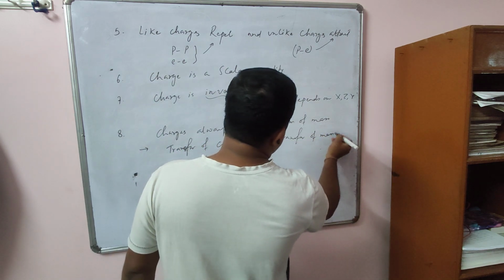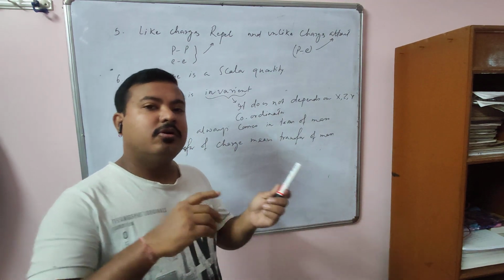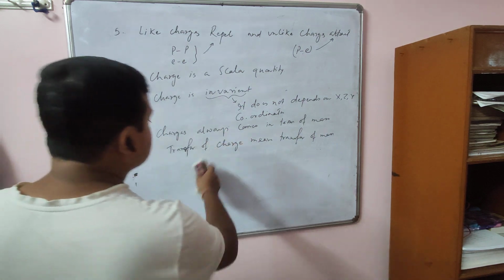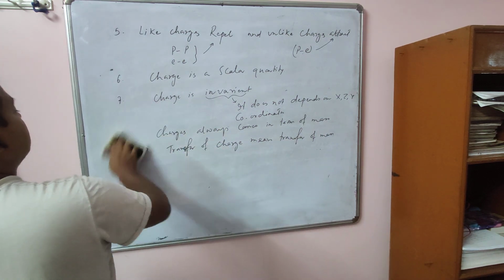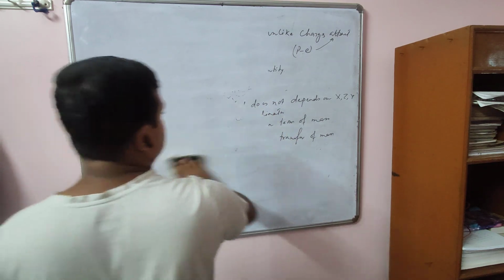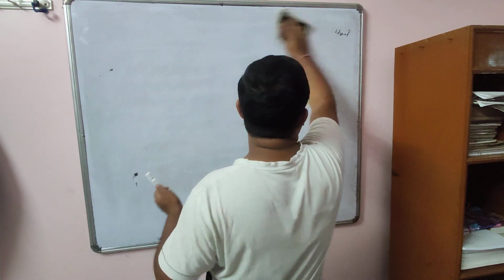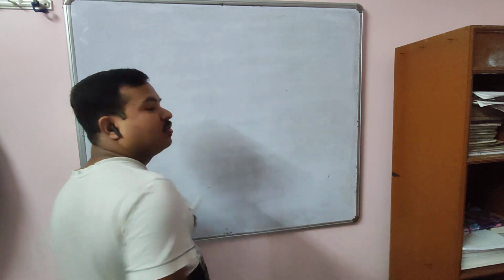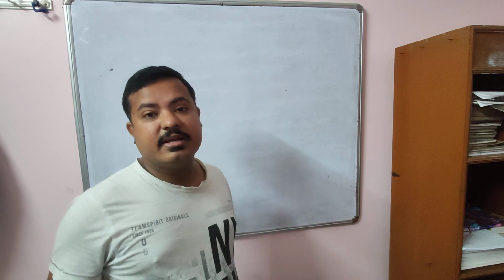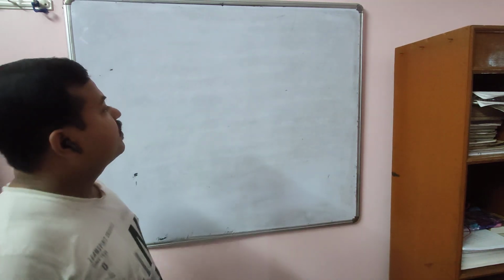That means if you change the charge of a body, or if you charge a body, then the mass of the body also changes along with charge. I will discuss all these properties in detail later on. So I have discussed 8 properties of electric charges. First, there are 2 types of charges, positive and negative. Charge is additive in nature, conservation of charge, quantization of charge, charge is a scalar quantity, charge is invariant, and charge comes in terms of mass. So these are some of the basic properties of electric charges.